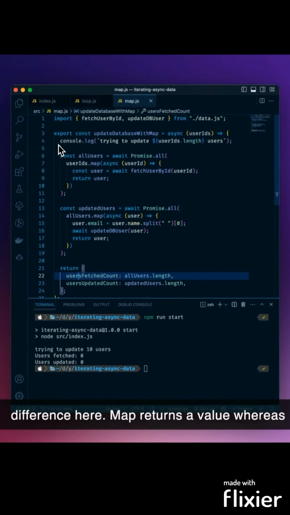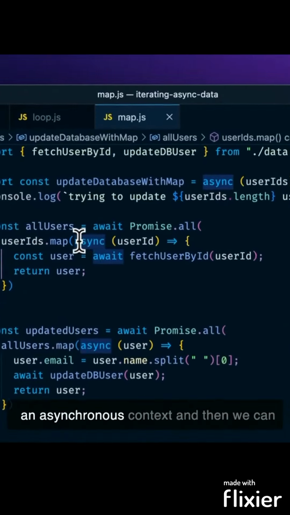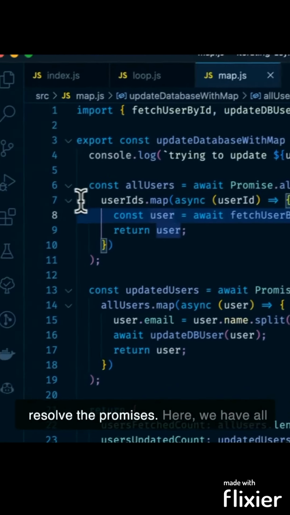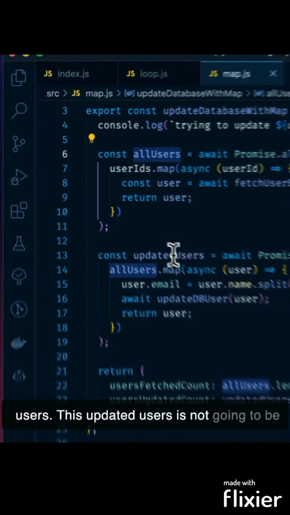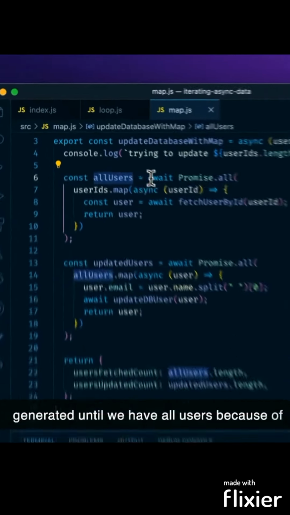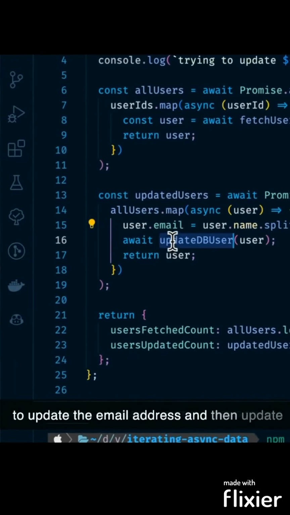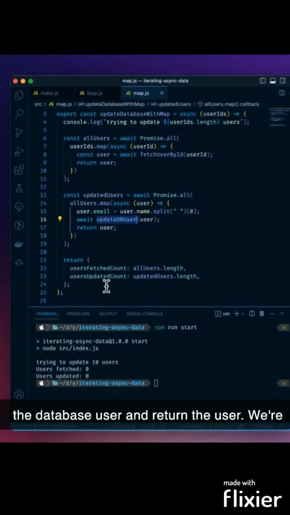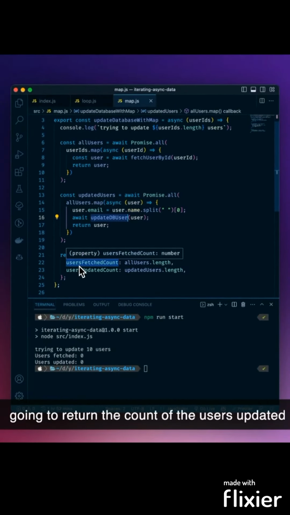Map returns a value, whereas for each does not. Because of this, we can set an asynchronous context, and then we can resolve the promises. Here, we have all users. This updated users is not going to be generated until we have all users because of this promise resolving. Then we're going to loop through all users with map. We're going to update the email address and then update the database user and return the user. We're going to return the count of the users updated and the users fetched.